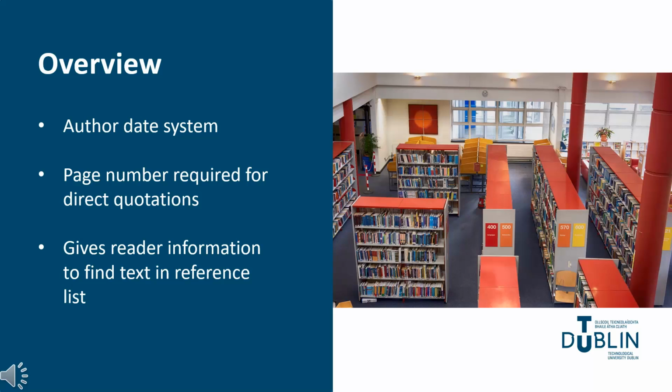In-text citations are either done as quotations or paraphrases. When you use a direct quotation, you should also include the page number or numbers that quote comes from as part of your in-text citation, when page numbers are available. This will not always be possible for online sources, for example.